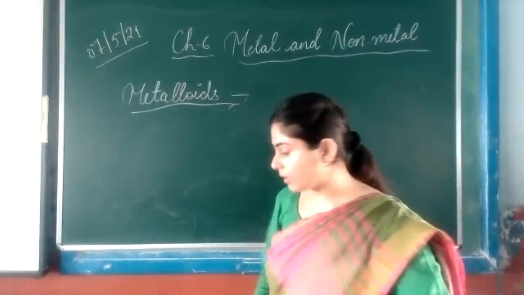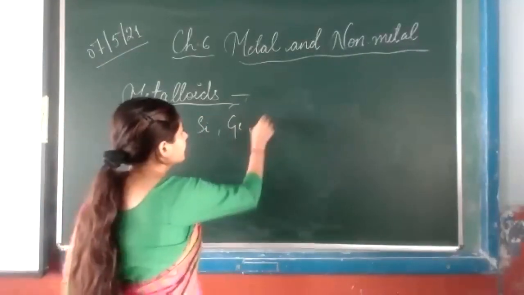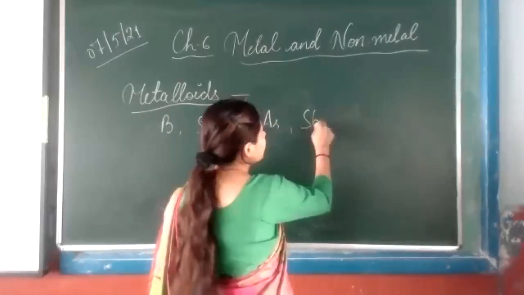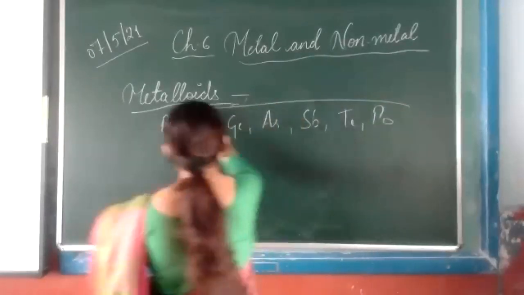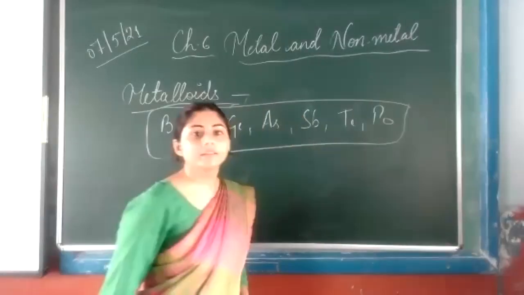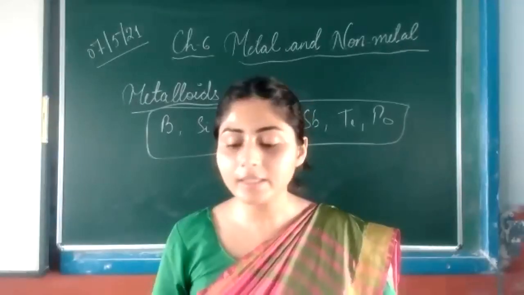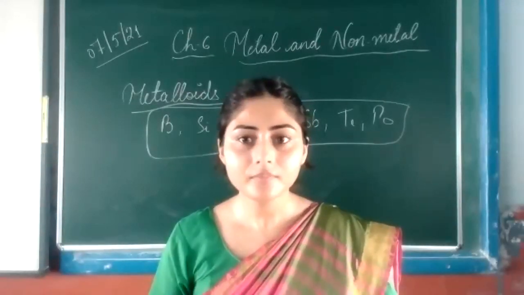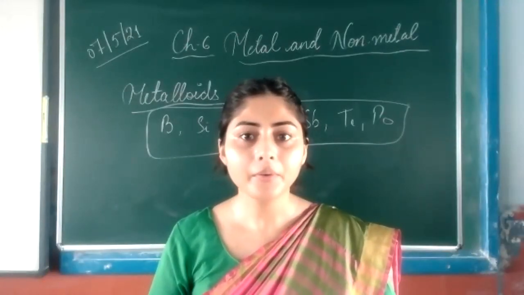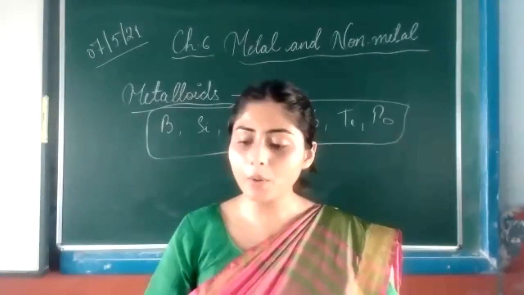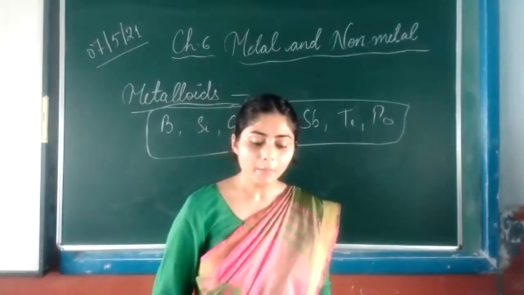Boron, symbol B, silicon, germanium, arsenic, antimony, tellurium and polonium. These are the metalloids in the periodic table, which I showed you in the first class. The elements which were in the green block were the metalloids. Their properties lie between metal and non-metal. So let's discuss their properties one by one.